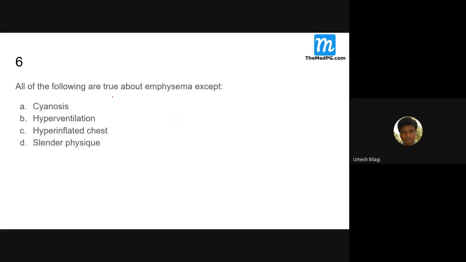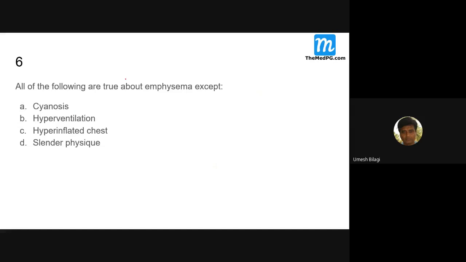All the following are true about emphysema except. So do you get cyanosis? No, no, I told you, pink skin. Pink puffer. They will be hyperinflated, they are slender. Yes, this is the answer.